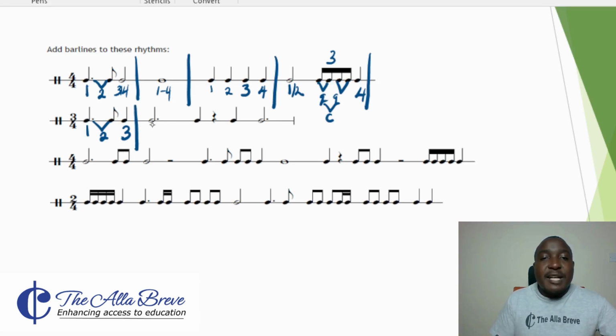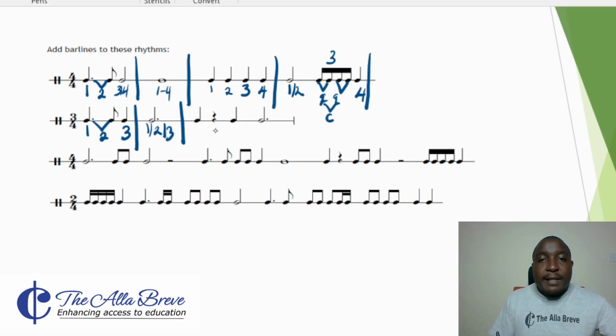This is a dotted minim. A minim in itself has 2 crochets, 1 and 2. Then the dot is half of a minim, which is a crochet, gives us 3. And so we draw a bar line over here.